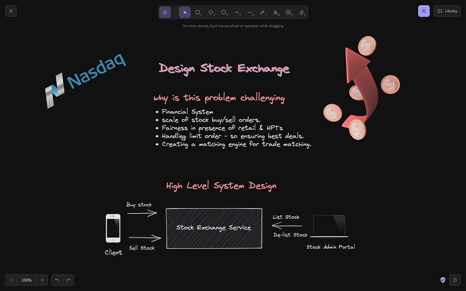And as we discussed in the last case, we need to build a matching engine for stocks being sold and stocks being bought. So as part of this stock exchange, we have to handle a lot of these scenarios. We have to handle the financial aspect, the scale, fairness, limit orders, and building this matching engine, which is the heart of this stock exchange.